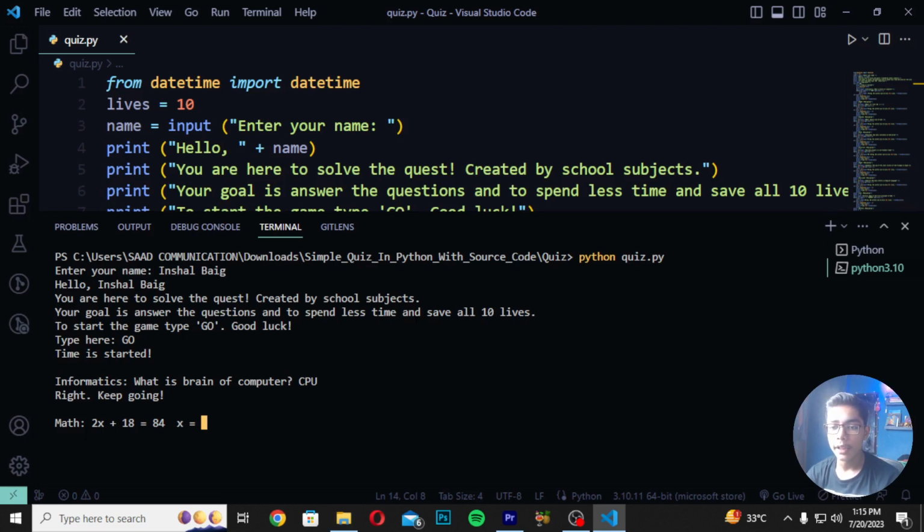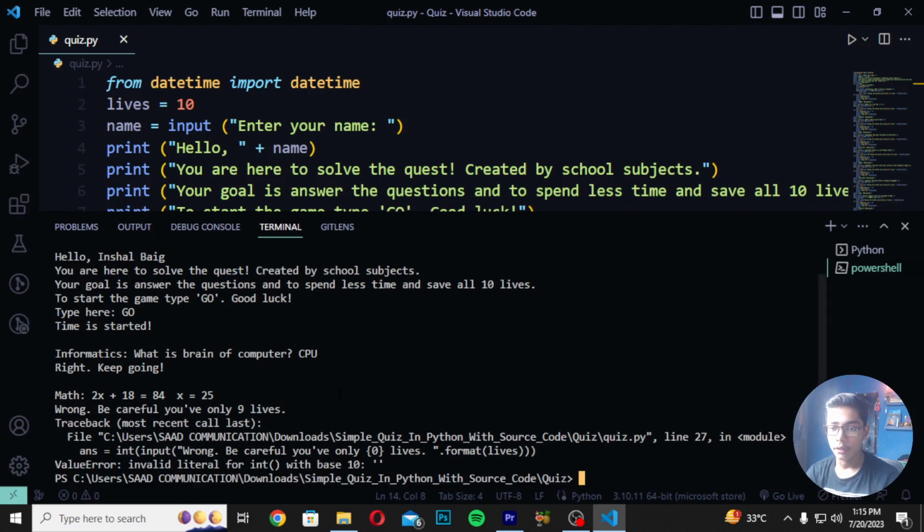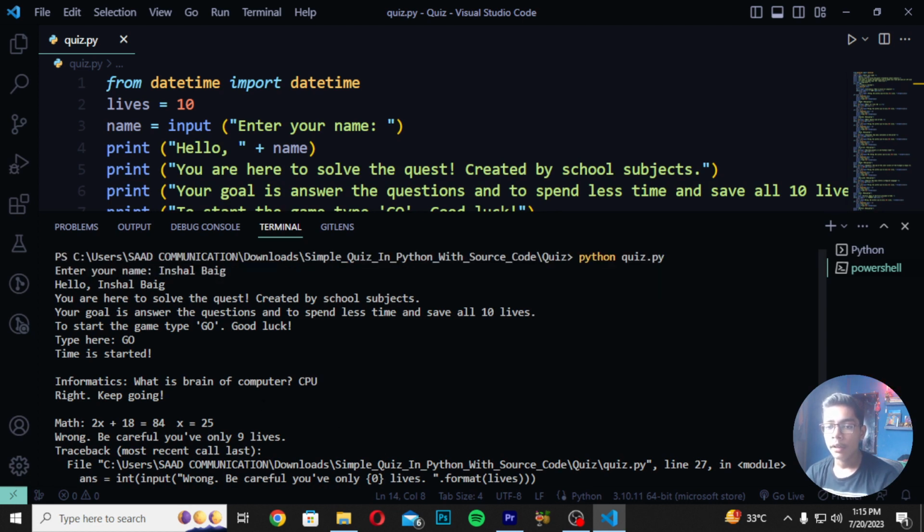So now it is saying me that 2x plus 18 is equals to 84. X is equals to. So it is asking a mathematical question. So you can write answer of this question here. So if I write a wrong answer, like if I write 25, you can see it is saying me that wrong, be careful, you have only 9 lives. Now when you just press enter, you can see your game has been over and it is saying me that you have just saved 10 lives and you have just missed one life here, so you have now left 9 lives. So because of that you have lost the game and now you cannot win this quiz game.